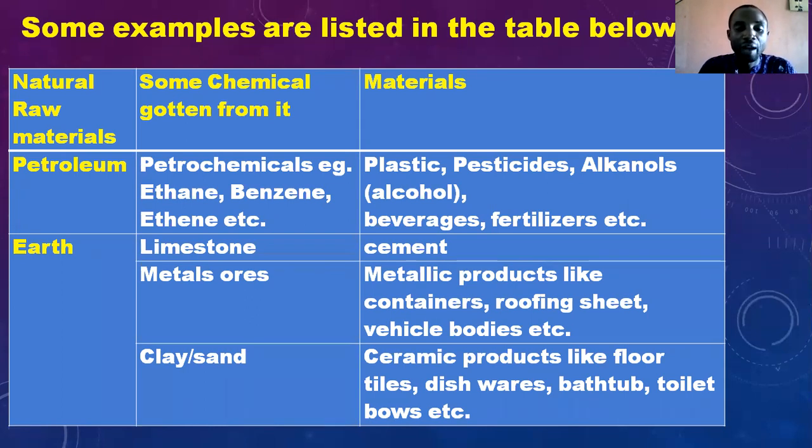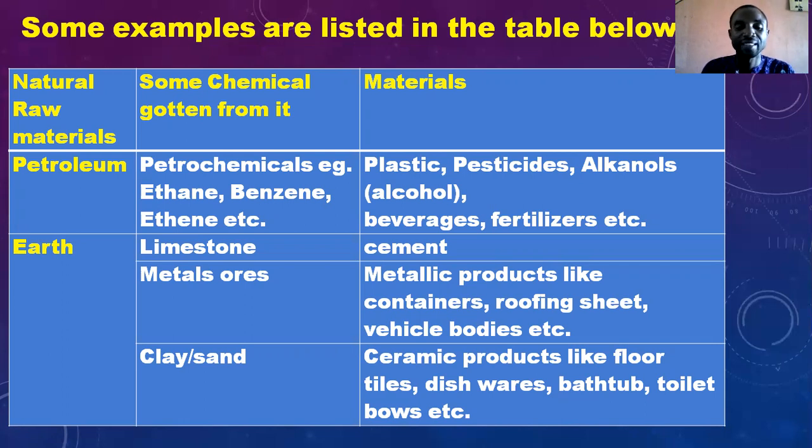Petrochemical industry materials: we get something like ethane, benzene, or ethene from it. And from them, the materials that are produced are plastics, pesticides, alkanols, beverages, fertilizers, etc. The next one is